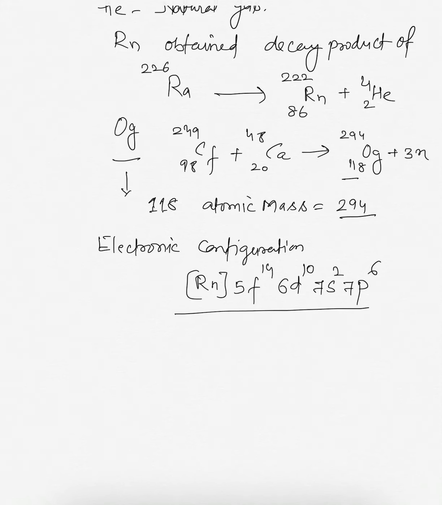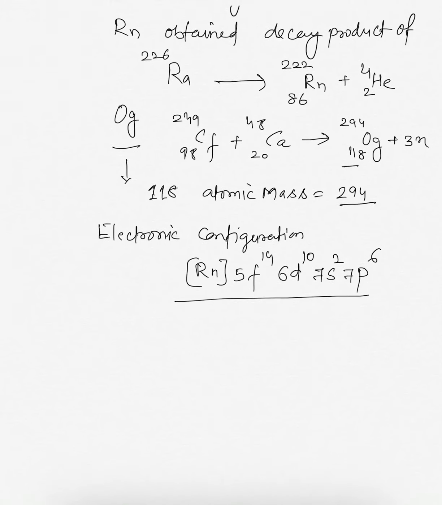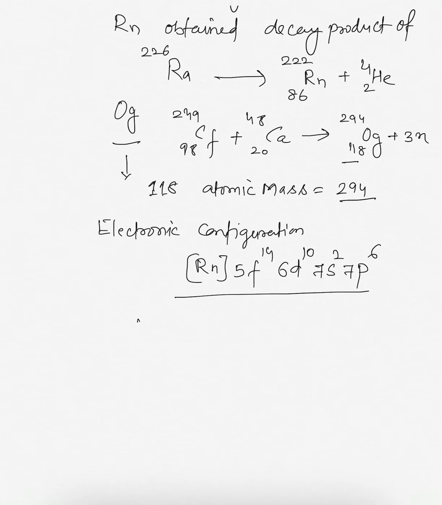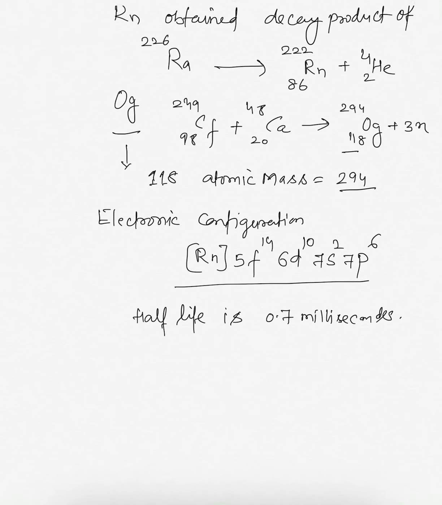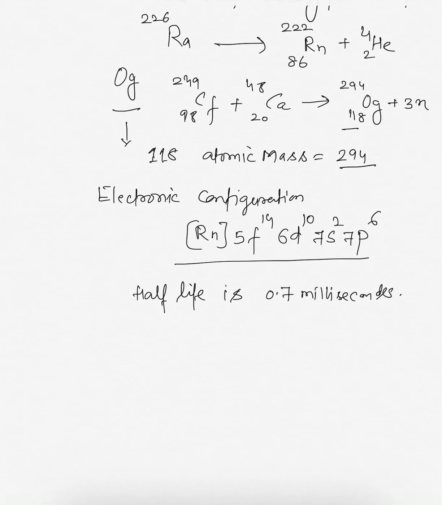Only a very small amount of Oganesson has been produced. Its half-life is 0.7 milliseconds. Therefore, we only have some predictions about its chemistry.